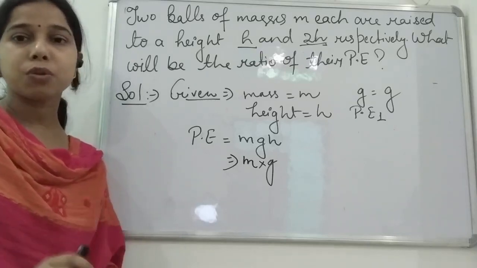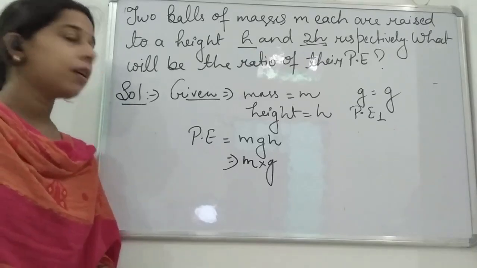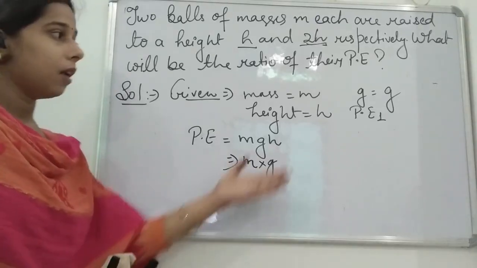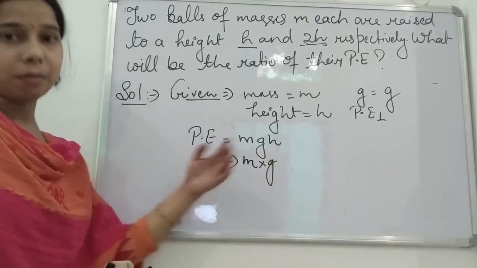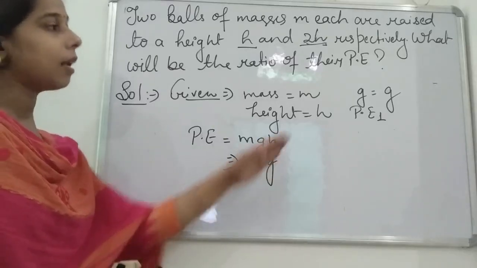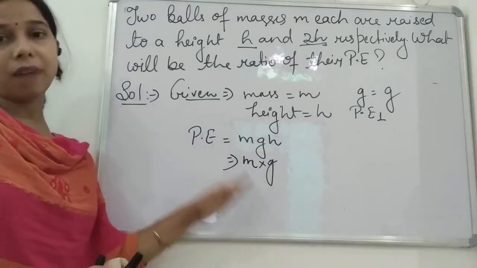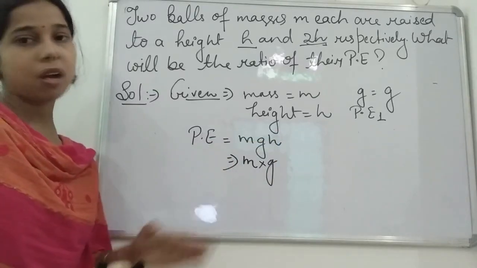It will not change the answer, but just to simplify, it is g only. It makes things easy to understand. If you want, you can write the value also.